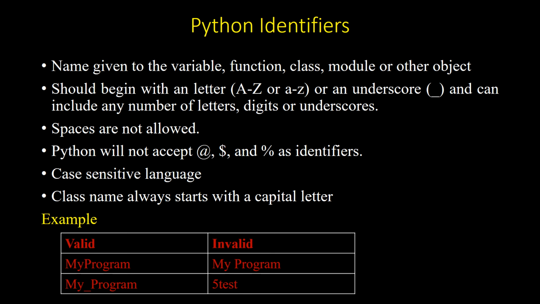The second, my program with a space, is invalid because spaces are not allowed. The next one, my_program, is a valid identifier, whereas 5test cannot start with a digit. The first character should be an alphabet letter.